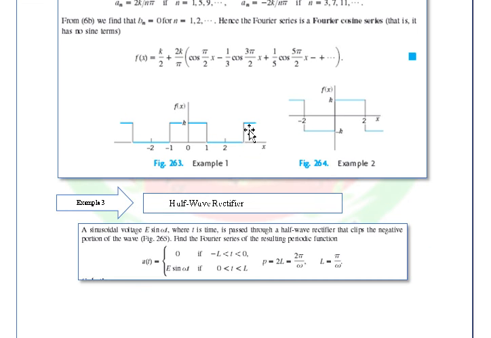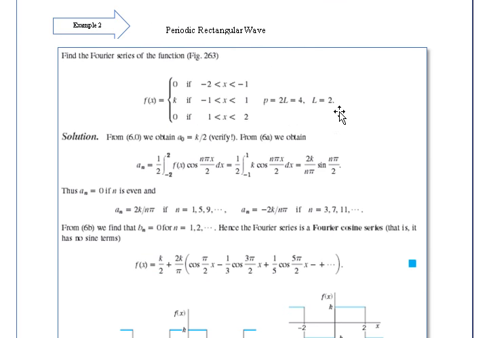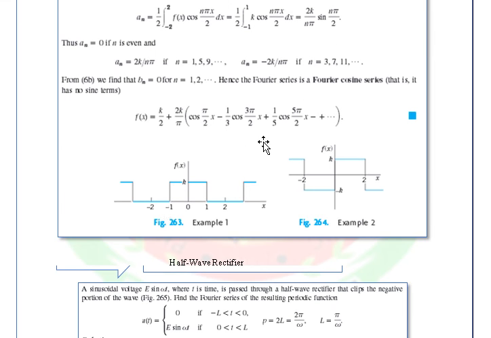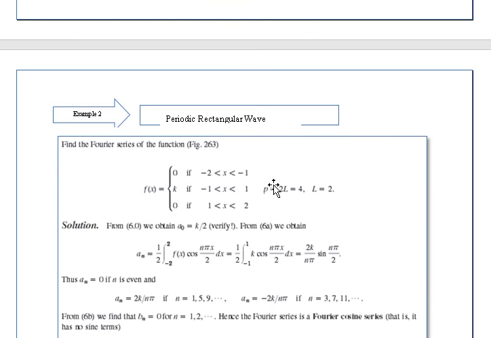So as you can see here, this function is periodic that has a period of 2L, no, which is equals to 4, no? If you take a look at the repetition of these values, it will repeat on a certain value of x, okay, which is equals to 4. So therefore, we can now know that L is equals to 2 by dividing this equation both sides by 2. So we have L is equals to 2.